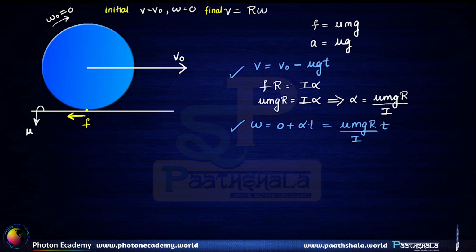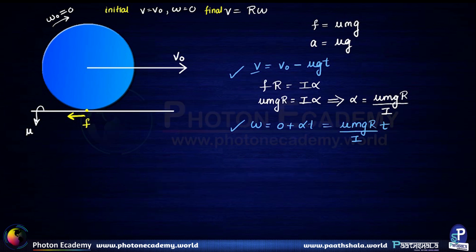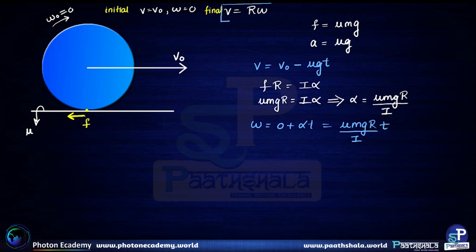Usually in a question, when you have got two equations, they will be giving you two unknowns to find. So it is not necessary that always the time will be asked. Any two unknowns can be asked. Let us say the final velocity could be an unknown, and let us say omega could be an unknown. That is my point. See, after pure rolling starts, the third equation that we have is v is equal to r omega. Now using these three equations, let us calculate the time after which pure rolling starts.